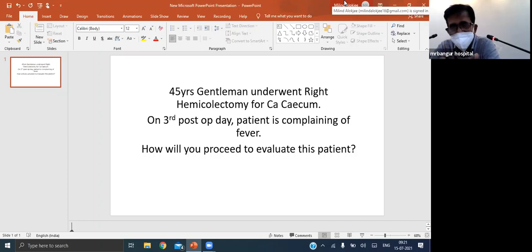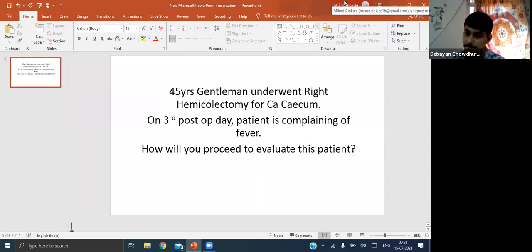And then if you suspect that the patient has an intra-abdominal collection, you can go for an ultrasound abdomen also to look for any collection. So these are the basic septic screening for a patient. Based on this, if the report comes as positive, you decide accordingly. So these are the basic investigations you do.